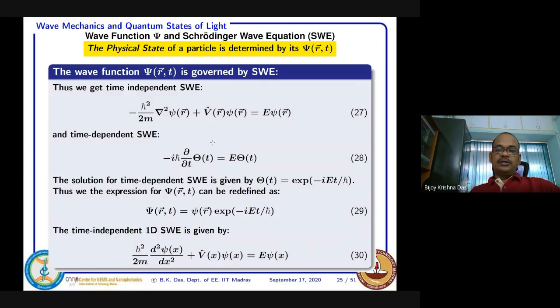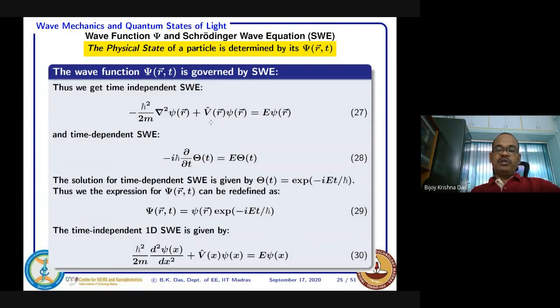The time dependent part can be expressed as an exponential sinusoidal, where E is the total energy of the quantum particle or quantum system. Then the spatial function psi of r we have to find. We are sure the time dependent function will be this one, but the spatial function depends on the type of potential distribution.